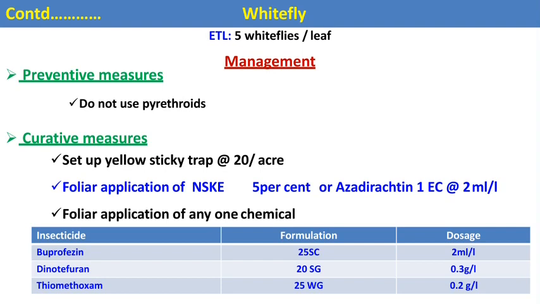We can use a yellow sticky trap at the rate of 20 per acre to attract the adult of the whitefly. The most important practice is do not use synthetic pyrethroids, because due to the continuous use of synthetic pyrethroids, the emergence of sucking pests increases day by day. So avoid the use of pyrethroids. In case of curative measures, we can spray the crop with NSKE, neem seed kernel extract, or a neem based product like azadirachtin. These are some of the recommended chemicals against whiteflies: buprofezin, dinotefuran, and thiamethoxam at the recommended dose.